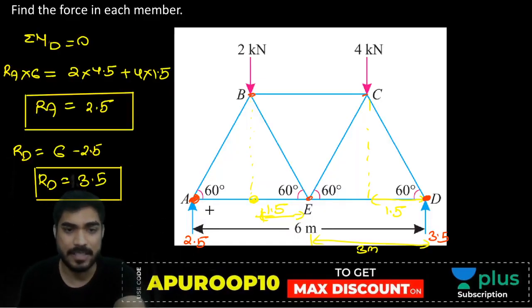So how many forces are acting at joint A? एक तो ऐसा force आ रहा है. Then there is a force like this. Then there is a force like this. I am assuming all the forces are tensile. So all will be going away from the joint. याद है? Yesterday I told you, away from the joint means tensile. Towards the joint means compressive. Okay. So my friend, this reaction is 2.5.